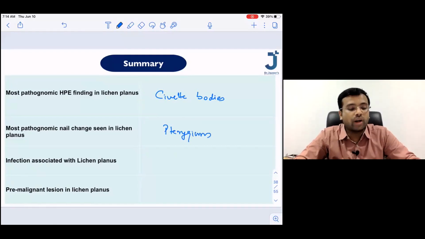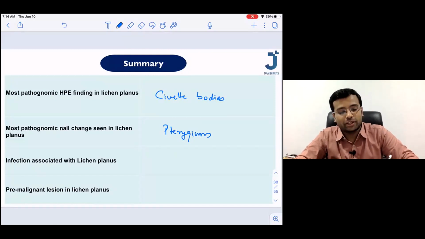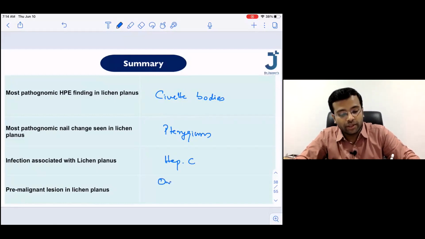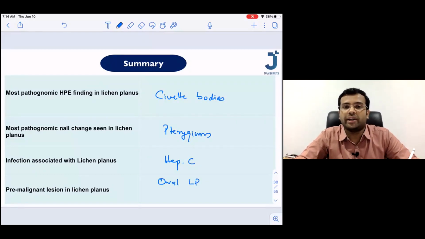Excellent. So what is the infection that is associated with lichen planus? The infection that is associated with lichen planus is most likely to be hepatitis C infection. What is a pre-malignant skin lesion in lichen planus? Pre-malignant skin lesion is going to be the oral lichen planus. Please note down one more point here.